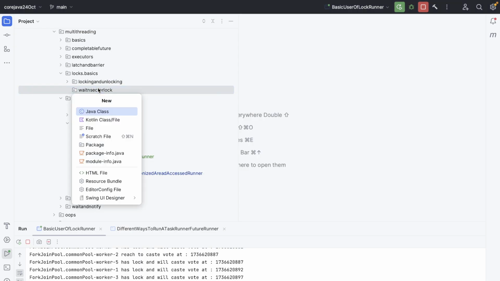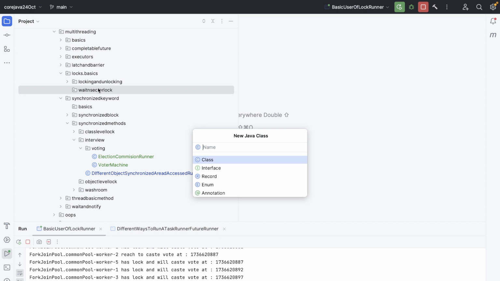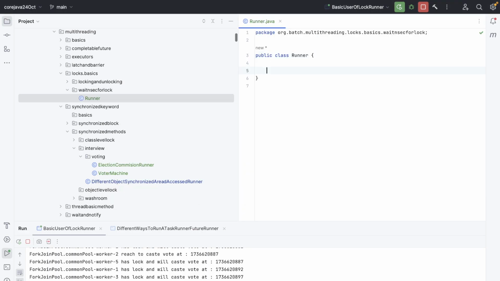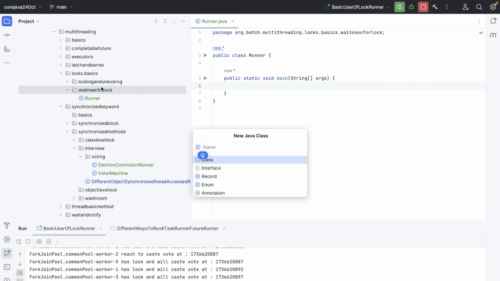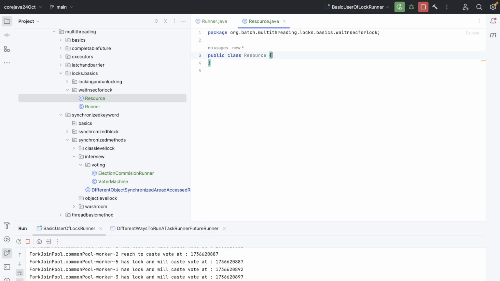Another drawback of synchronized, let's work with the synchronized keyword. Let's directly write the lock side runner and psvm. Let's suppose we have an object, a class, a resource class, and in resource a public void getAccess, I want to get access of the resource.